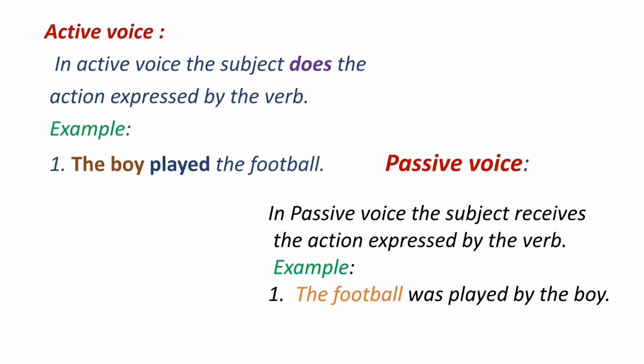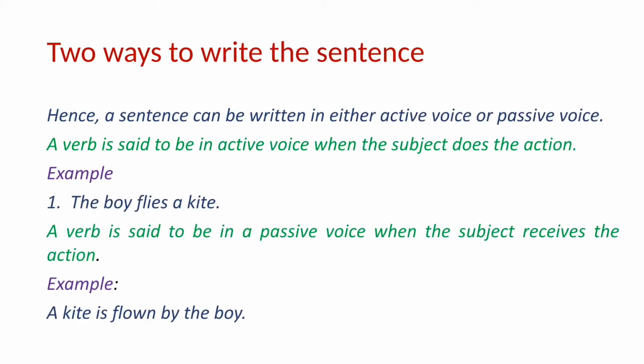In passive voice, the subject receives the action expressed by the verb. Example, the football was played by the boy. So football is passive here, not doing any action, but it is affected by the action done by the boy. So it is passive voice. Hence there are two ways to write the sentence, either in active voice or in passive voice.